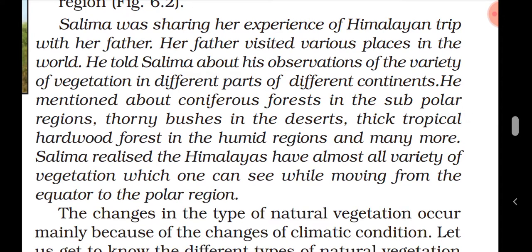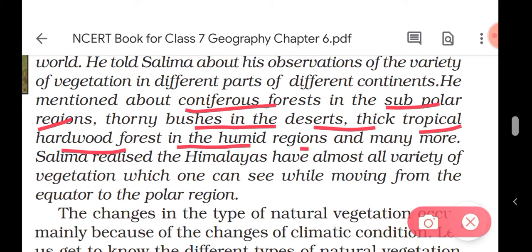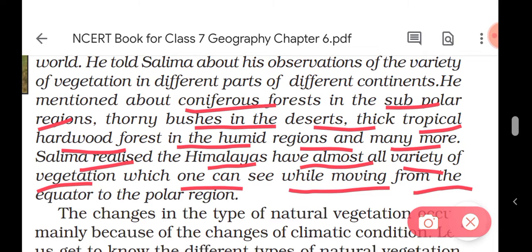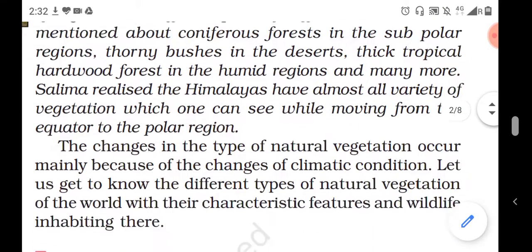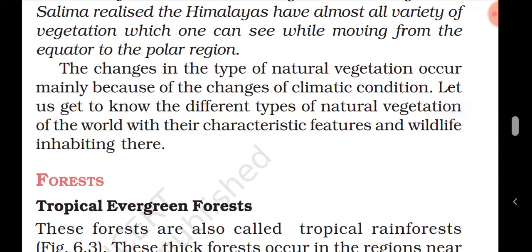He mentioned coniferous forests in the subpolar region, thorny bushes in the desert, and thick tropical hardwood forests in the humid region, and many more. Salima realized the Himalayas have almost all varieties of vegetation which one can see while moving from the equator to the polar region. The changes in the type of natural vegetation occur mainly because of the changes in climate conditions.